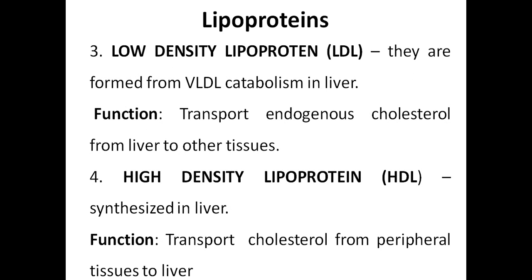Then LDL means low density lipoprotein. It is formed from VLDL catabolism in the liver. LDL transports endogenous cholesterol from the liver to the other tissues. Then high density lipoprotein is called HDL cholesterol. This is also synthesized in the liver, and the function of HDL is transportation of cholesterol